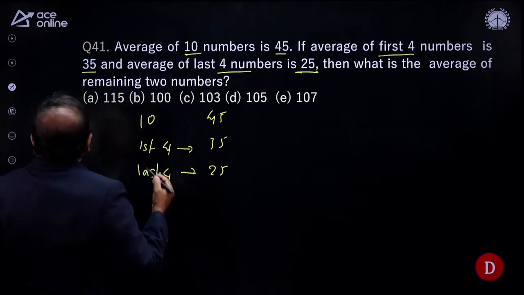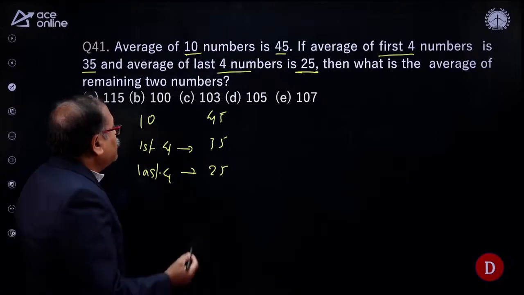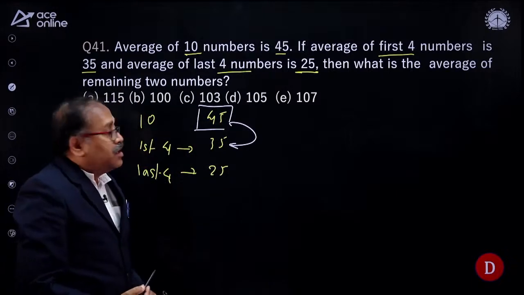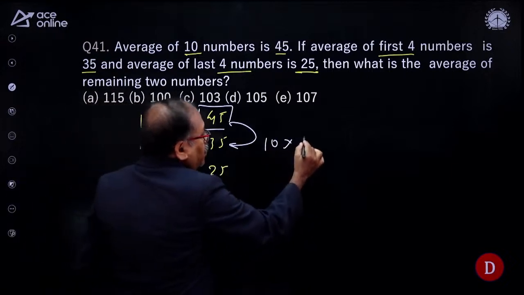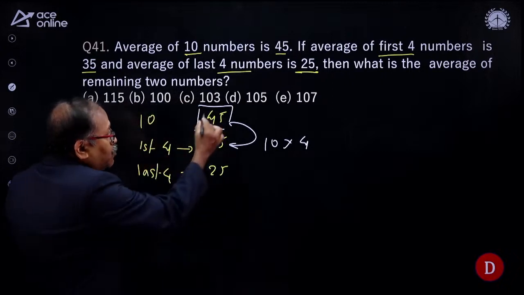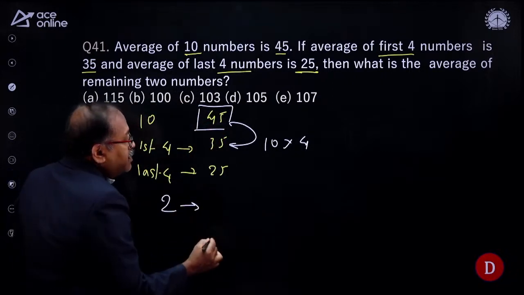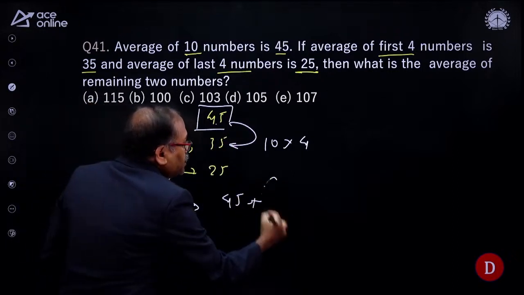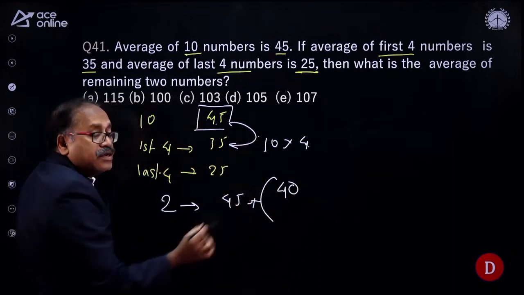So what you do is, there are 2 ways to answer the question. Direct calculation. The alternate way is the overall average is 45. You can see that this average is less. How much less? That is 10 less. For how many numbers? 4. For 4 numbers. So my remaining 2 numbers average will be more. The base average is 45, that is 40. So this is less, therefore here it is more.